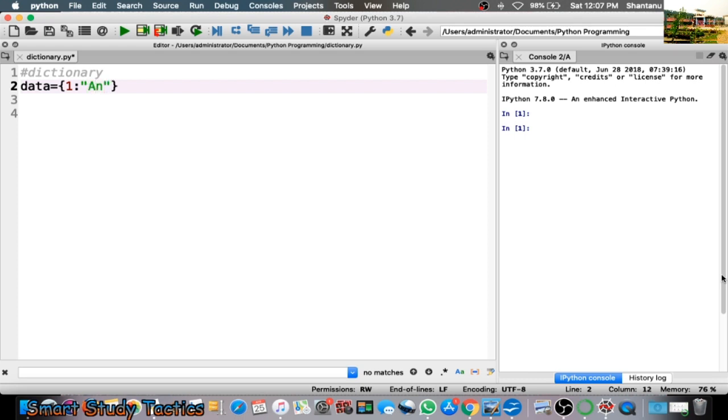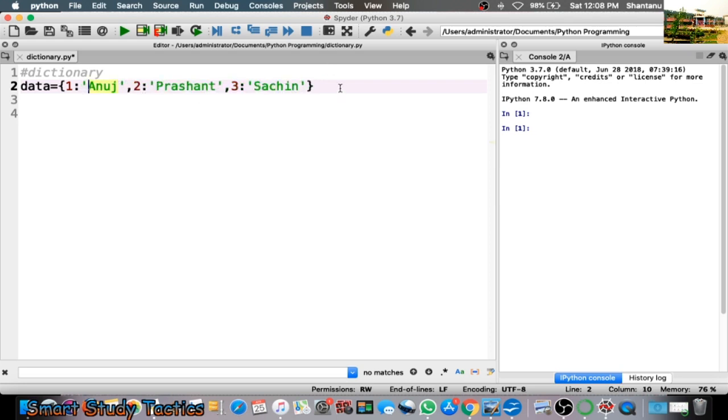So I'm writing 1: ANUJ, separated by comma. This one is the key, and this is the value, the associated value. Now 2's associated value is Prashant, comma 3, I'm writing the name as Sachin. Okay, so I think it is clear to you how I declare the values.